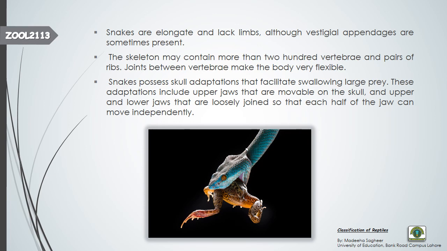Snakes possess skull adaptations that facilitate swallowing large prey. Apparently you can see that snakes have a very small mouth, but they can prey upon very large animals. So their skull and jaws have adaptations. These adaptations include an upper jaw that is movable on the skull, and upper and lower jaws that are loosely joined so that each half of the jaw can move independently. Because both upper and lower jaws are very loosely joined, they can open their mouth much wider.